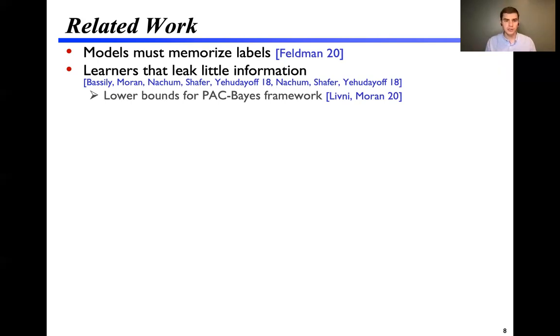Most relevant to our results is a recent paper by Roy Livni and Shai Moran, which provides lower bounds for the PAC-Bayes framework, showing limitations of that style of analysis. As a result of the theorems they prove, you can provide a lower bound for some learning problems of the form omega n log d. So recall that our lower bound is n log d. And so our work is a strengthening of that result of theirs, although of course theirs also has a different purpose with this PAC-Bayes analysis. It's possible that their argument could be strengthened to a lower bound of n log d, but that seems the best that particular analysis could hope for.